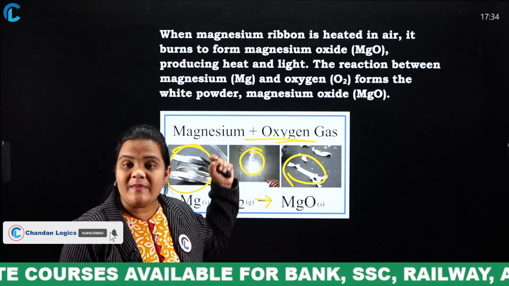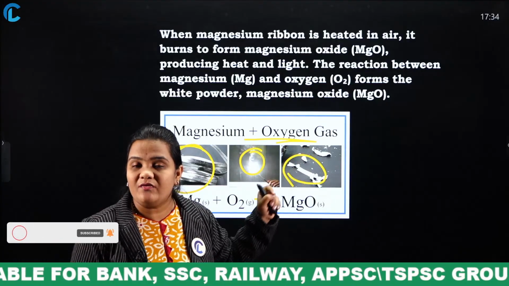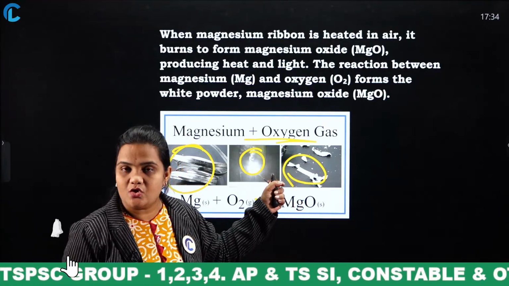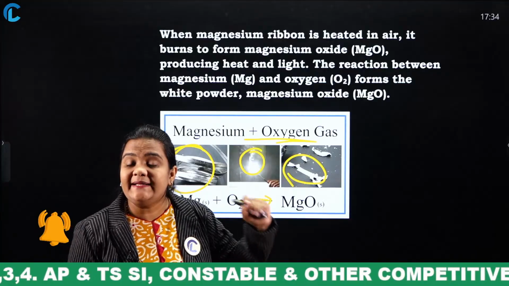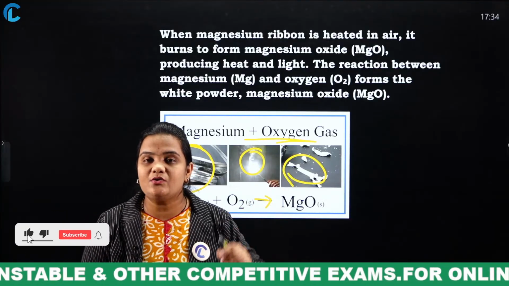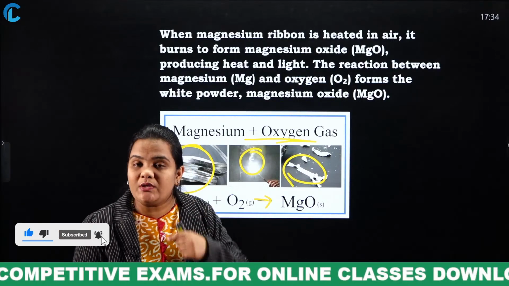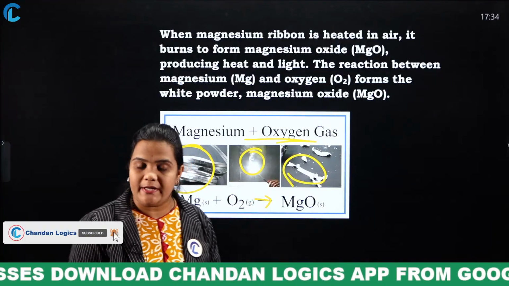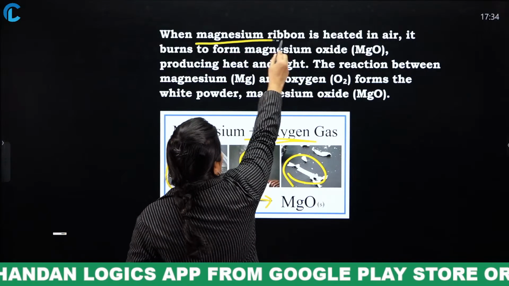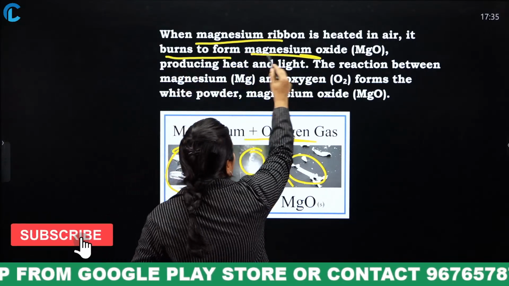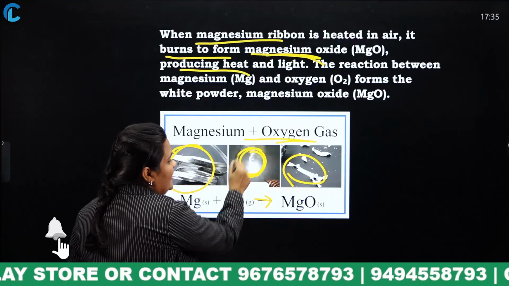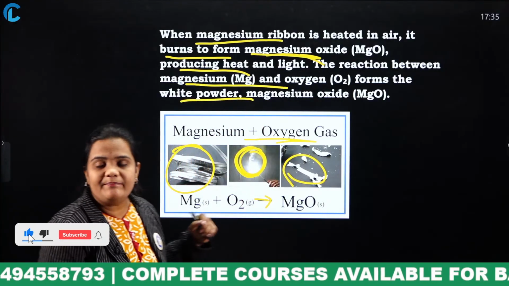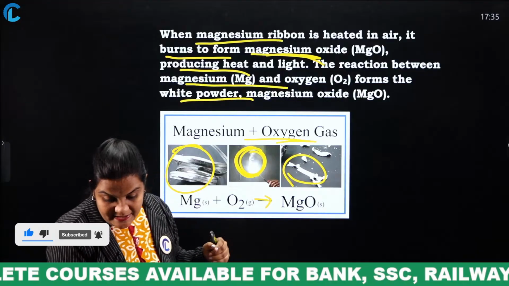So, when we expose magnesium to oxygen in air, what will we get? We will get a white powder, and there appears a light also, and that white powder, magnesium oxide, is used as an antacid. What is the use of this antacid? Antacid will neutralize the acid content in our body and reduce the inflammation. Okay. So, when magnesium ribbon is heated in air, it burns to form magnesium oxide, producing heat and light. The reaction between magnesium and oxygen forms a white powder, and that white powder is termed magnesium oxide. Clear? Yes.